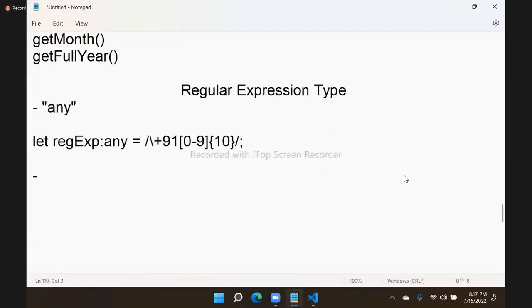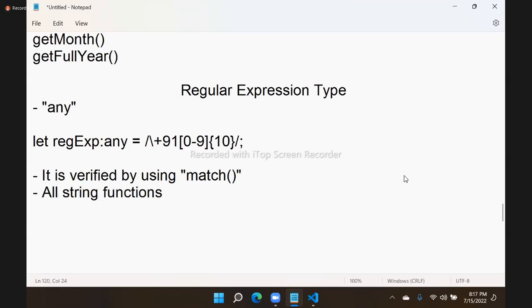And you know that a regular expression is verified by using which method? Match. Regular expressions are verified by using the match method. That means all string functions are same as in JavaScript.